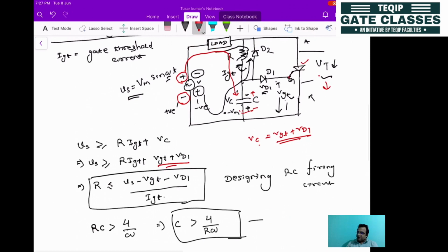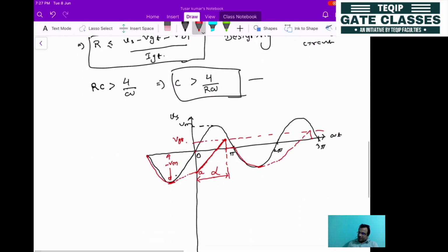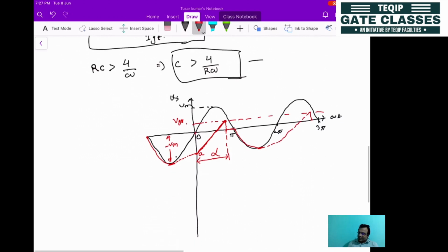Okay, because the capacitor will always be charged through this red path in the next positive half cycle after the negative cycle. So that depends upon the value of R. So this corresponds to alpha. How does it depend? You people know that the time constant of the RC circuit is R into C. So if the R value is high, then tau will be high.